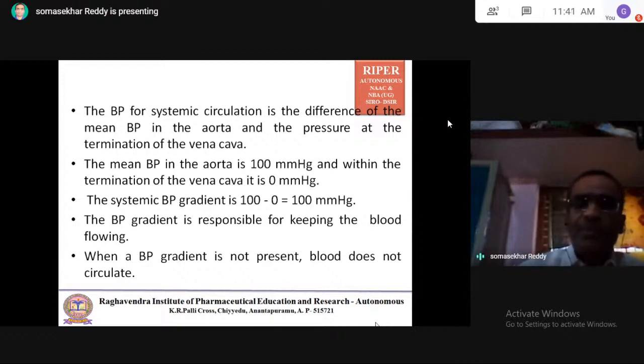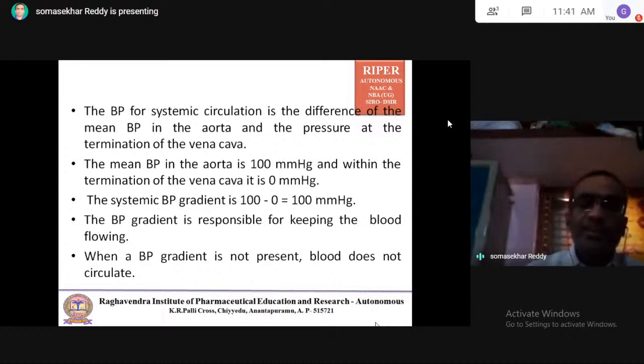The mean BP in the aorta is normally 100 mm of Hg. Mean means average. The mean BP in the aorta is 100 mm of Hg, and at the termination of the vena cava it is 0, there is no pressure. So the systemic BP gradient, the difference in blood pressure, is 100 minus 0, which is 100 mm of Hg.